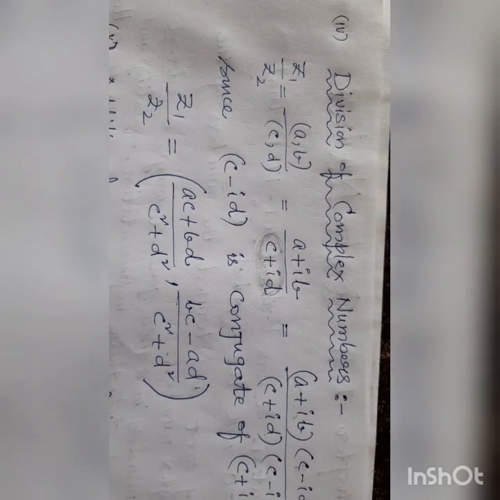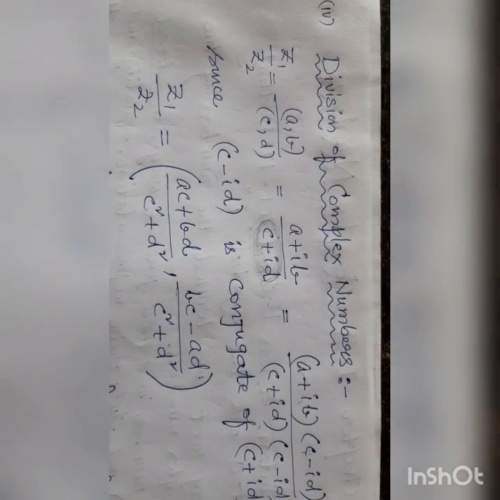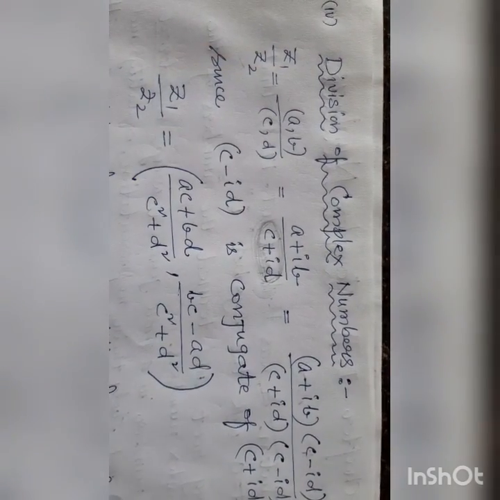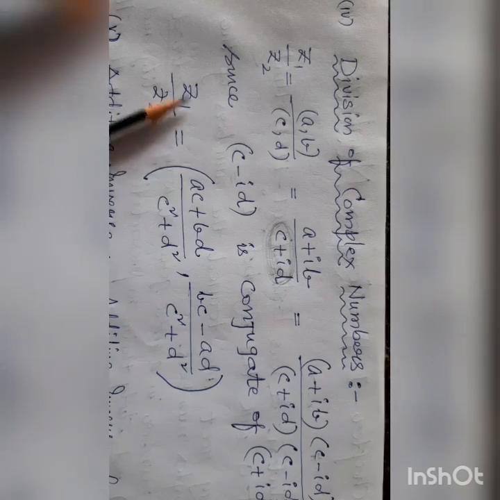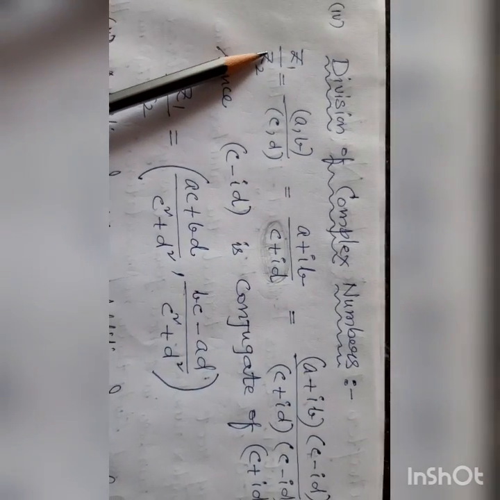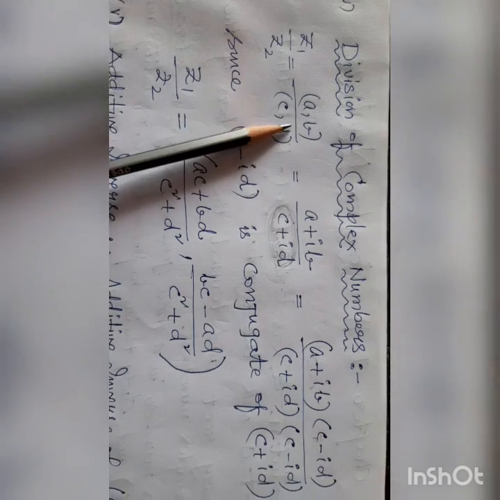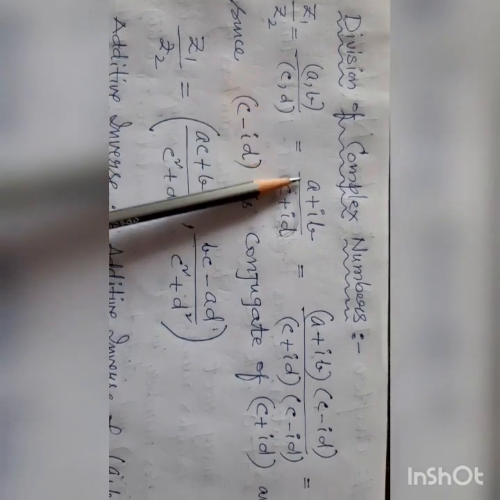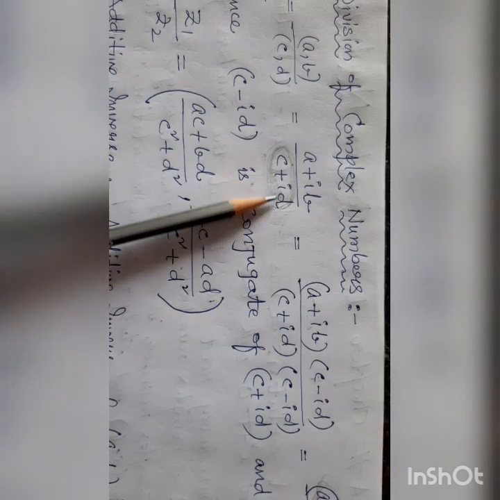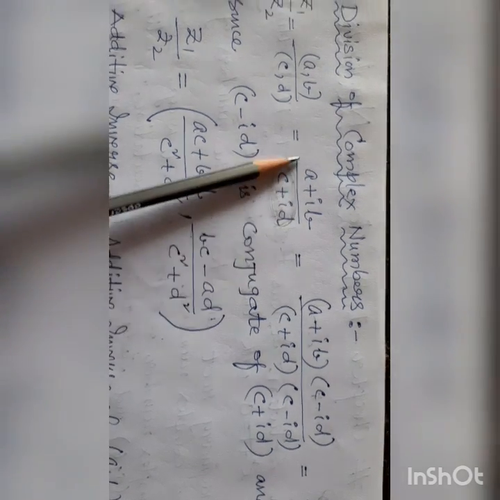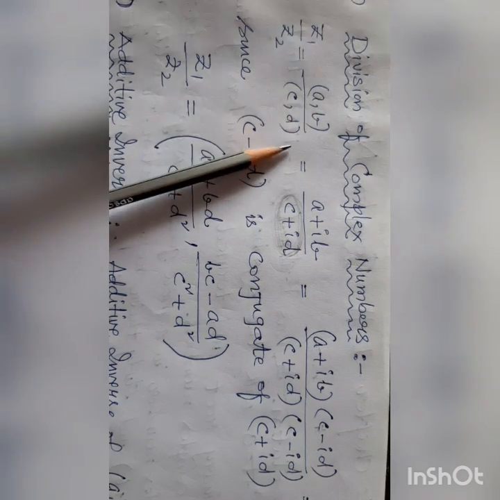Division of complex numbers. Z1 by Z2: the ordered pair (a, b) by the ordered pair (c, d), or a plus ib by c plus id. This is Euler's form and this is Hamilton's form.